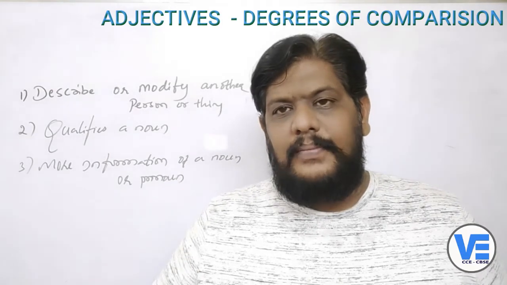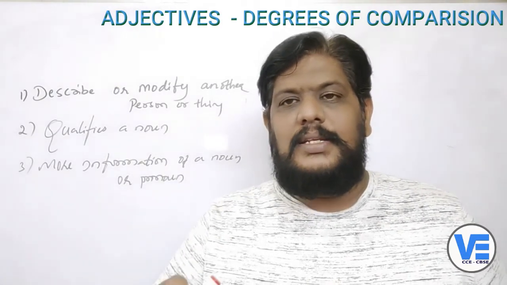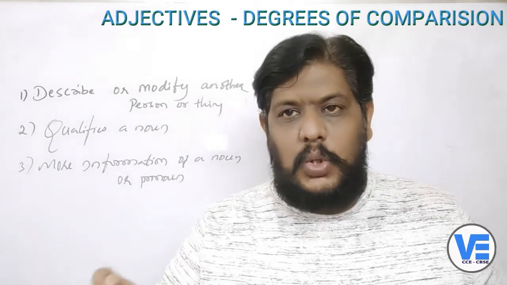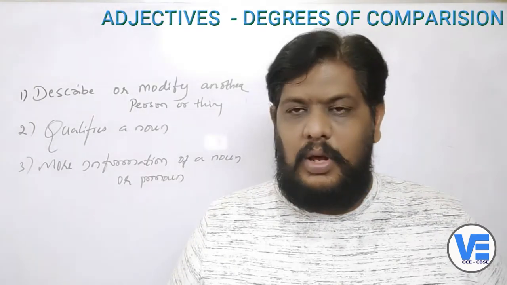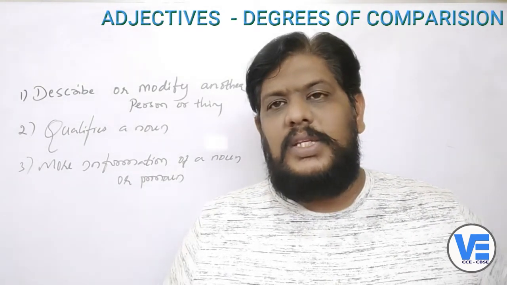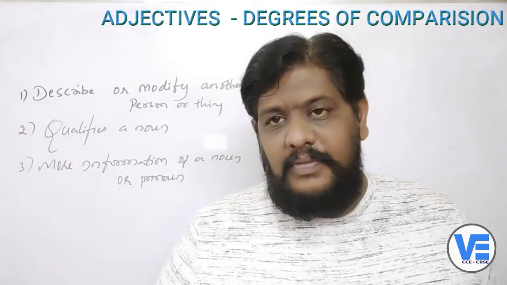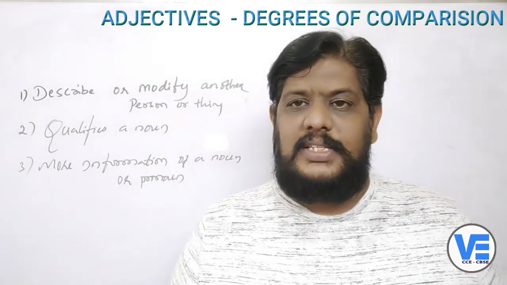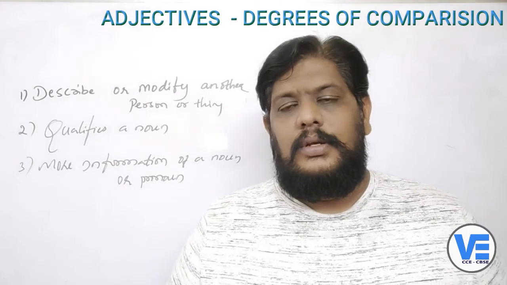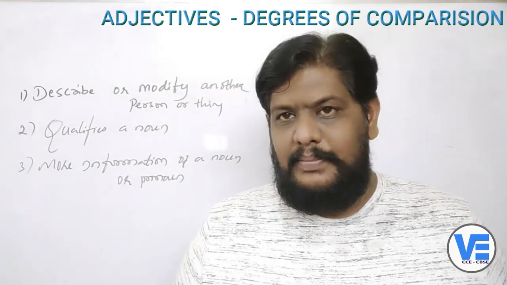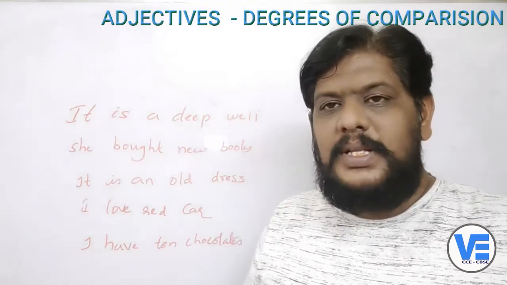So an adjective, if you have to tell it in one sentence, qualifies the noun, adds quality to the noun or pronoun or any other thing. So that is what an adjective is. Now we'll try to understand the adjective in another way, using examples. You can see some examples of adjectives here.